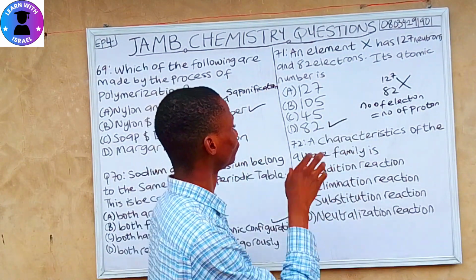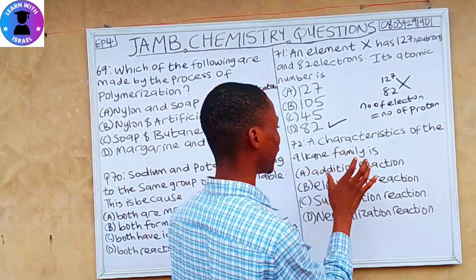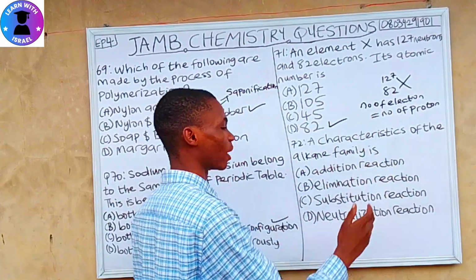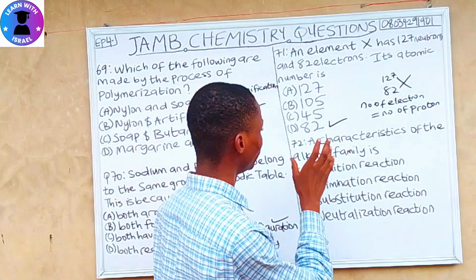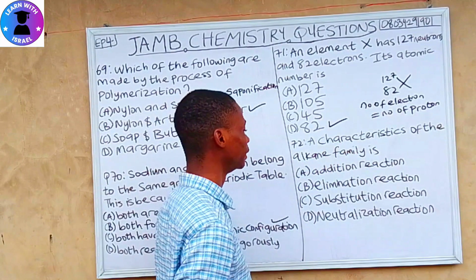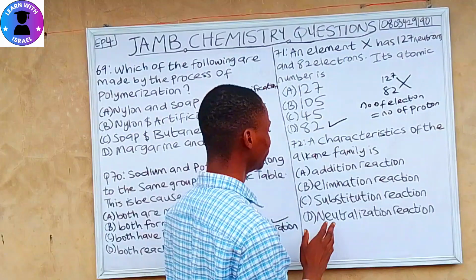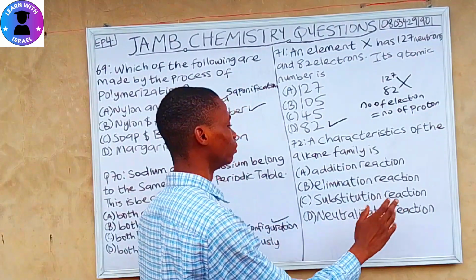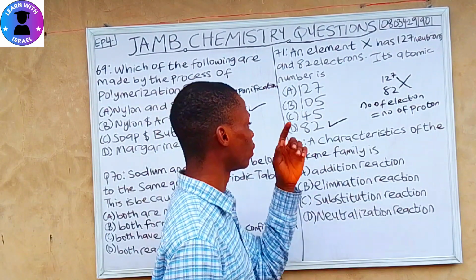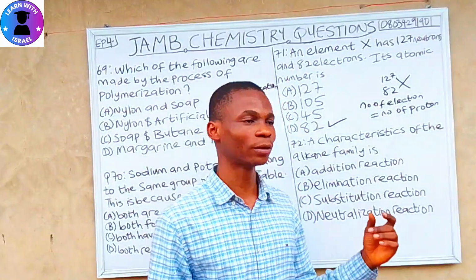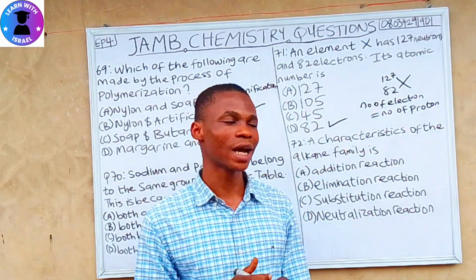Question 72. A characteristic of the alkane family. So this is an organic chemistry question. A characteristic of the alkane family is A, addition reaction, B, elimination reaction, C, substitution reaction, D, neutralization reaction. So one of the characteristics of the alkane family in the options is substitution reaction.